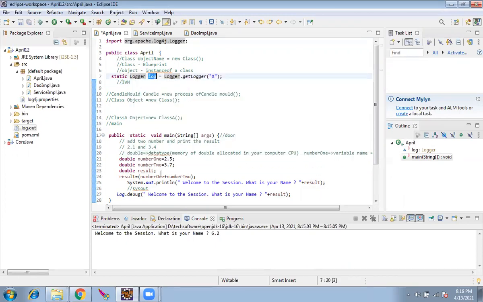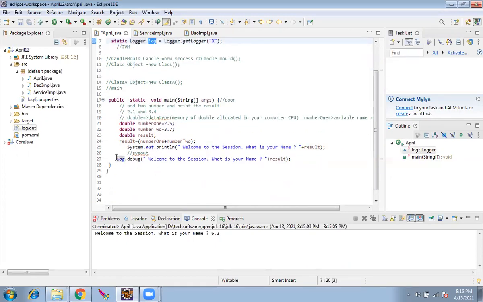And I will be using it here in line number 27. Whatever I have declared here, I'm using it here. If you click on this, there is a highlight which tells it is being used. If I change here to log1, I can change it. It is my own variable name. Here also I should change it to log1. That's all. It is just a reference.